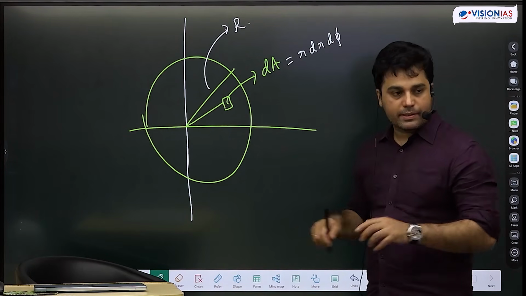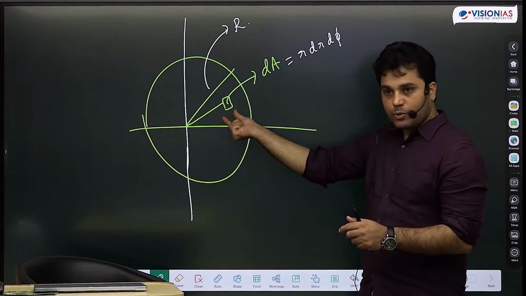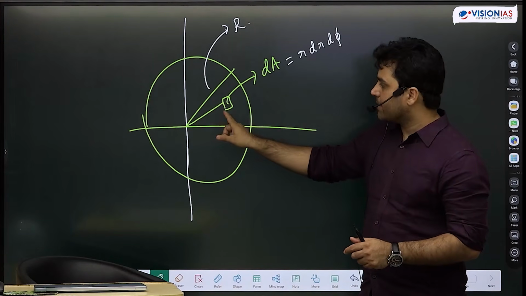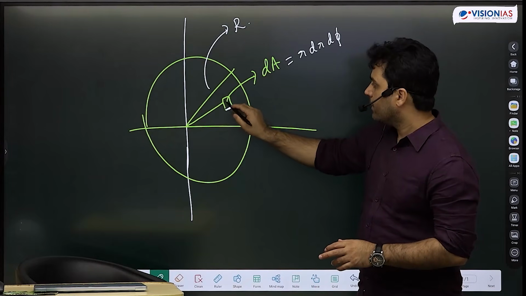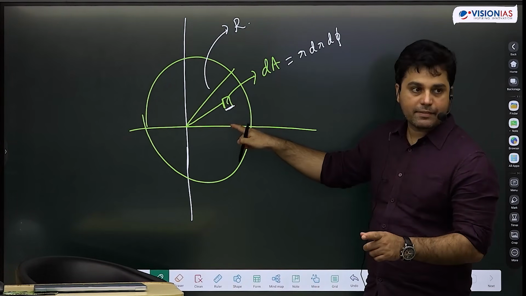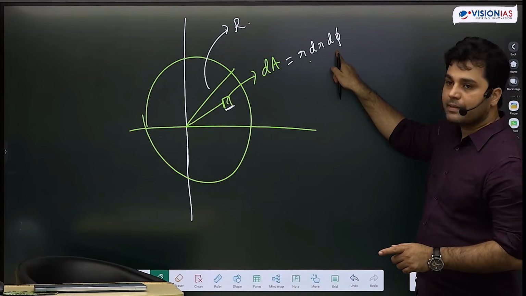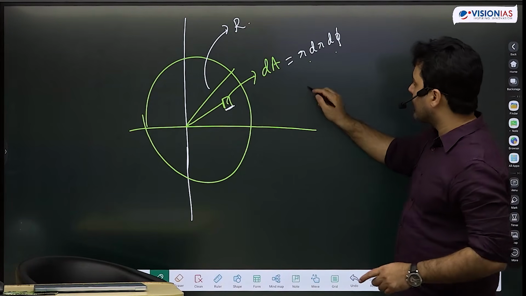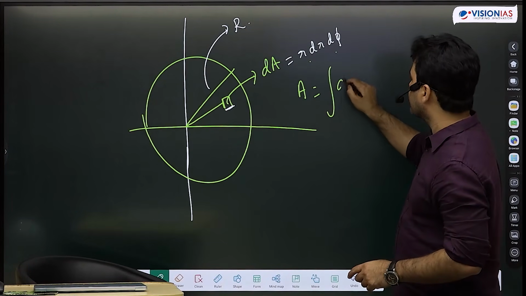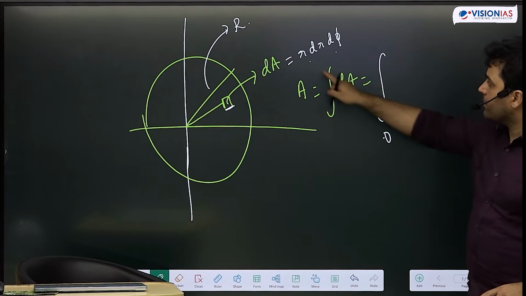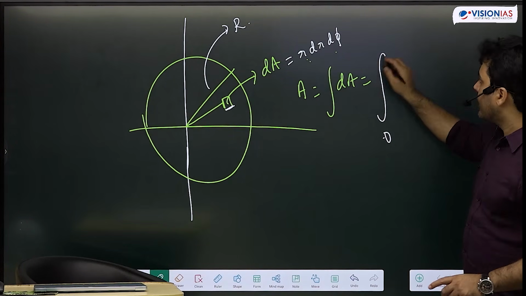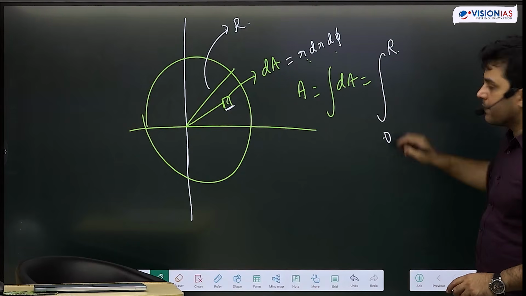Because how did I choose it? I first changed r to r plus dr, and then I changed phi to phi plus d phi. So this length became dr, and this length became r d phi. So r dr d phi. And then I have to calculate the total area, I have to integrate this. What will be my integration limit? From where to where is r varying? r is varying from 0 to capital R.